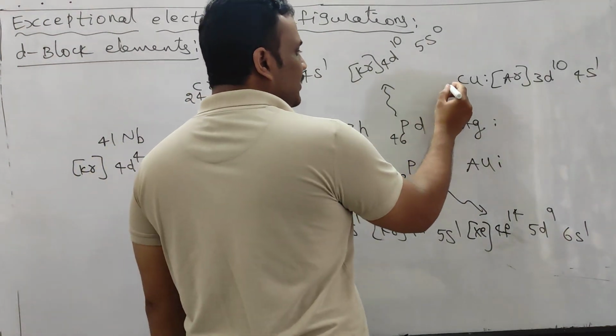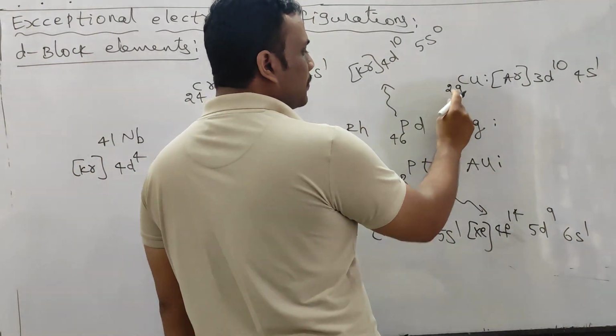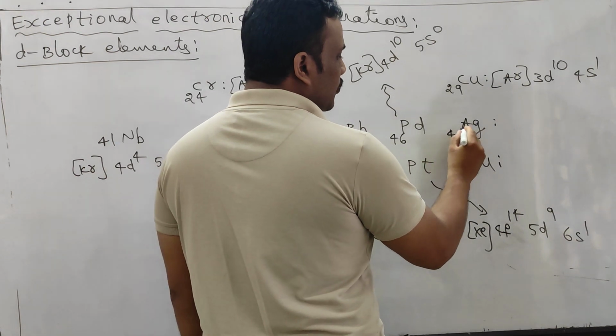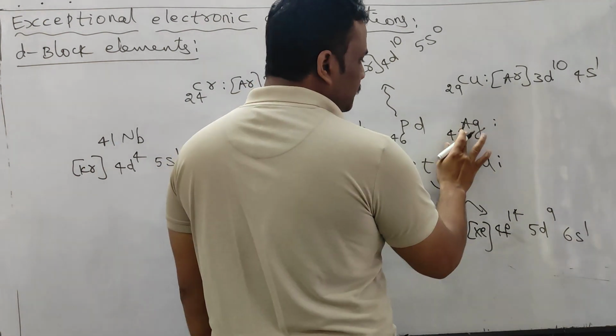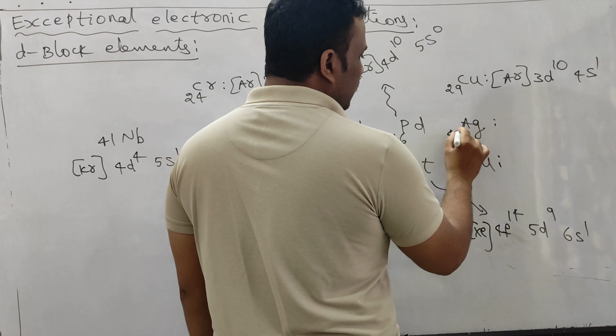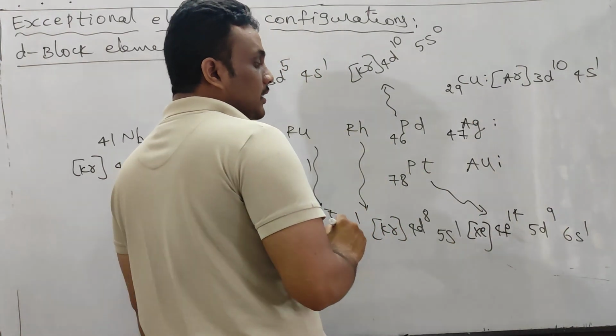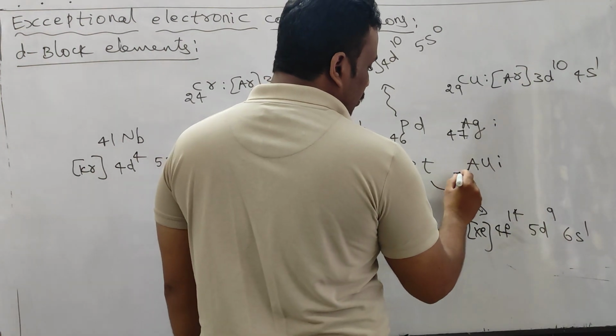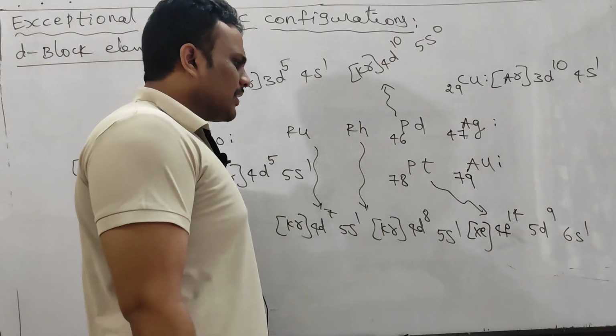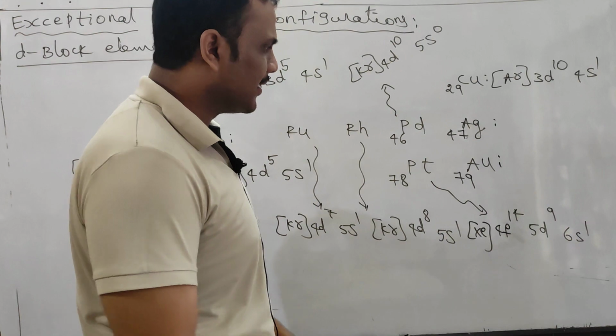In fact, 29 is the atomic number, 29 plus 18 is 47, plus 32 gives 79. Otherwise, next to platinum, gold is already there.